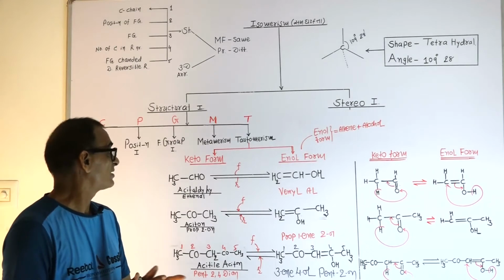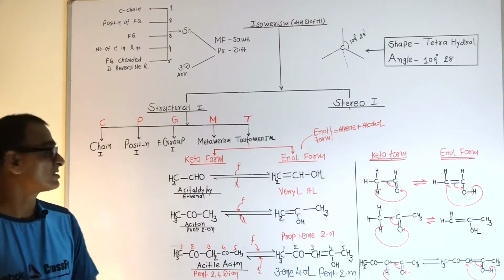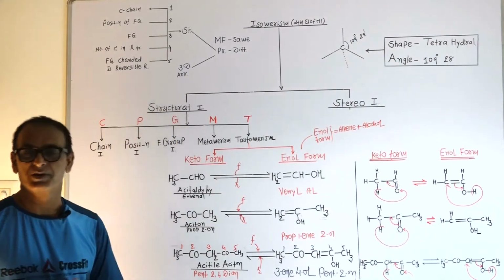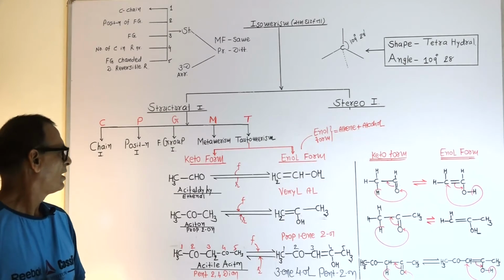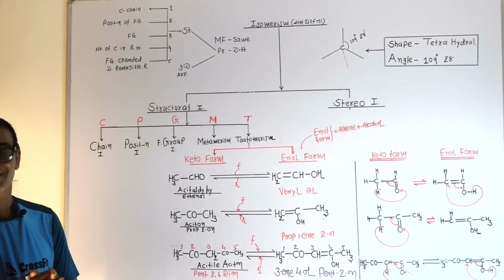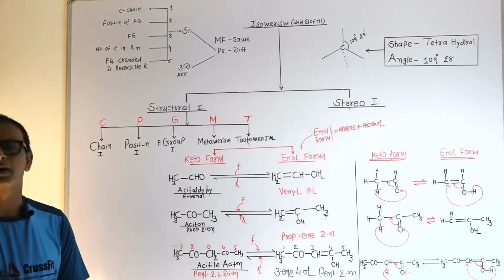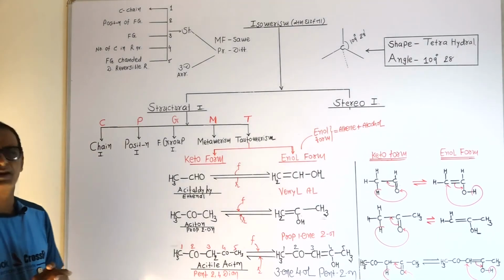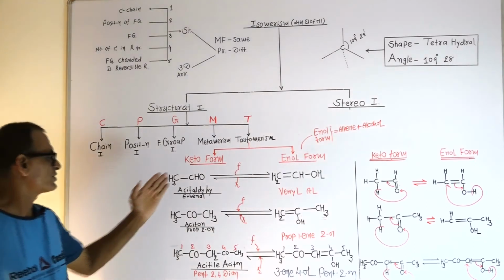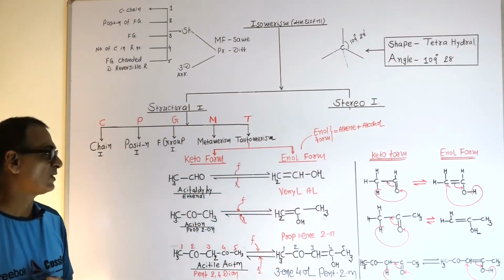Today's topic is Tautomerism. This is the last type of structural isomerism. What is Tautomerism? The isomerism in which you can observe the compound hanging between two forms: first one keto form and second one enol form.